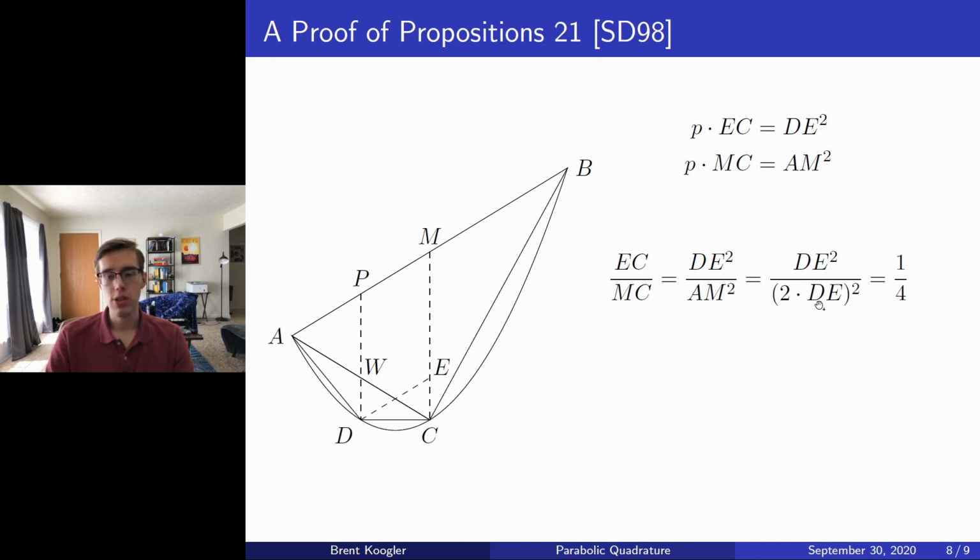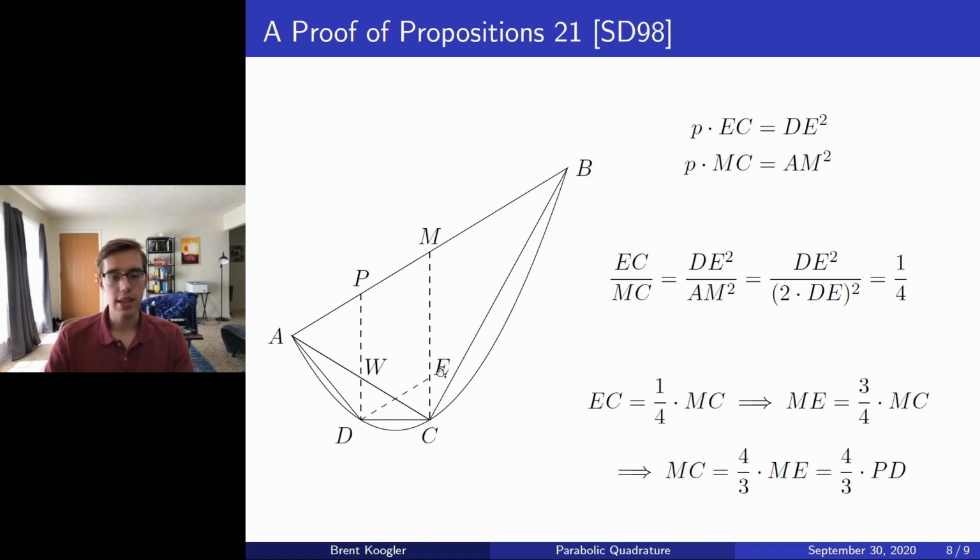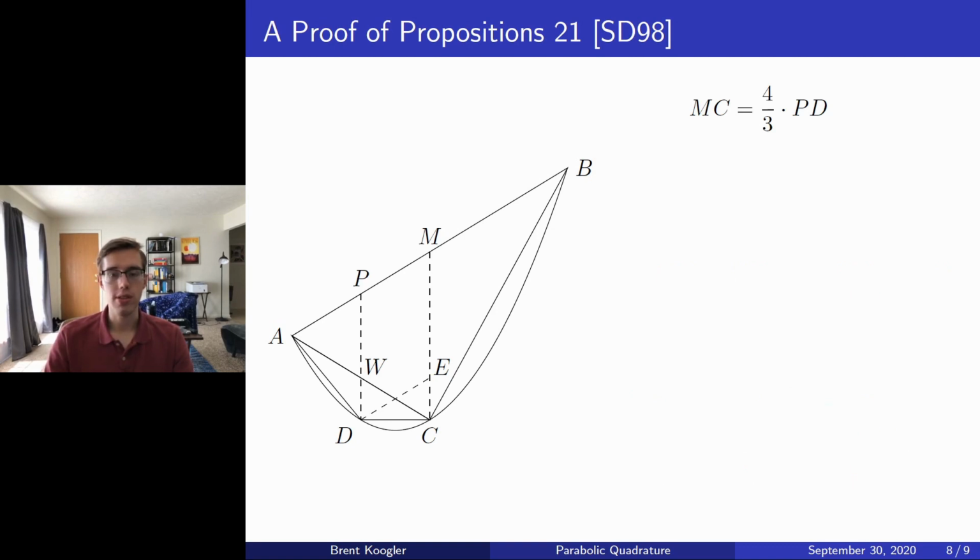Thus, AM is equal to twice DE, and thus we can cancel terms to get EC over MC is equal to a quarter. We then multiply MC out to deduce that EC is a quarter of MC, so that ME is actually 3/4 of MC. Then we multiply the 3/4 out to get MC is equal to 4/3 of ME, and since ME is equal to PD, because PDEM is a parallelogram, we thus have MC is equal to 4/3 PD. That was the main result from that argument that we're interested in.